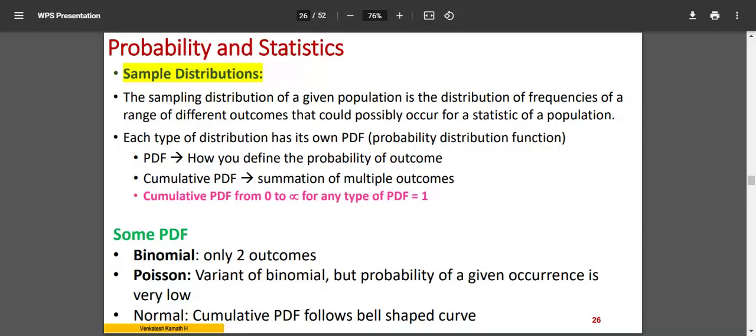1 in 1 lakh, 1 in 1,000, 1 in 10,000, right? So that 1 divided by some number you get, that is the probability. That is the probability of occurrence, and all those go under Poisson distribution. It's again a subsection of binomial distribution. Okay. So it's a special case under binomial, which one? Poisson distribution.